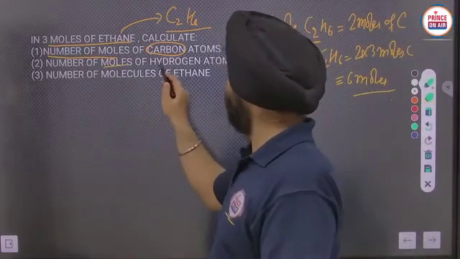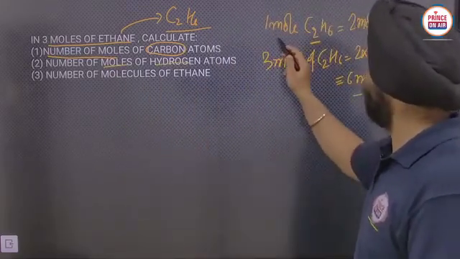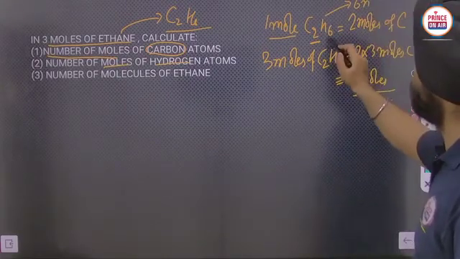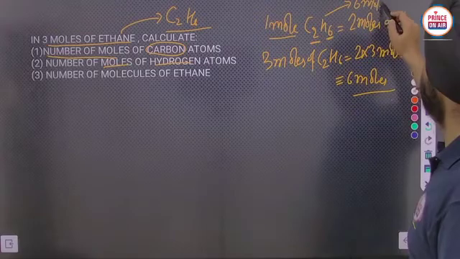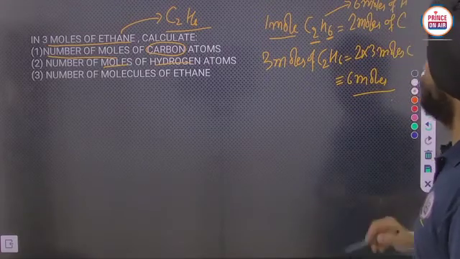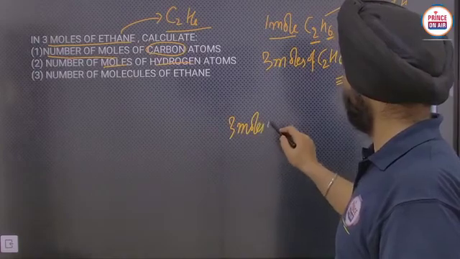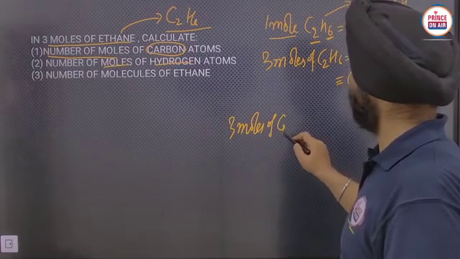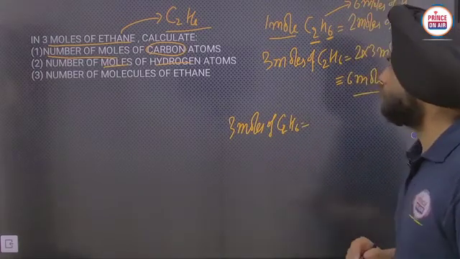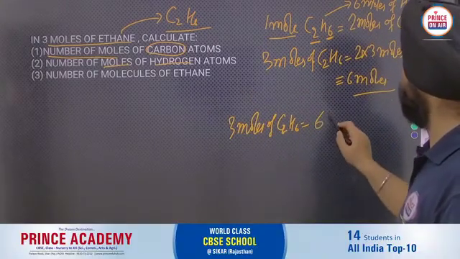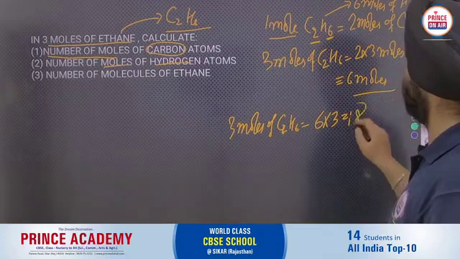Number of moles of hydrogen they are asking. Similarly, 1 mole of ethane will carry 6 moles of hydrogen. Now 3 moles of ethane will carry how many moles of hydrogen here? 6 into 3, that will be 18.